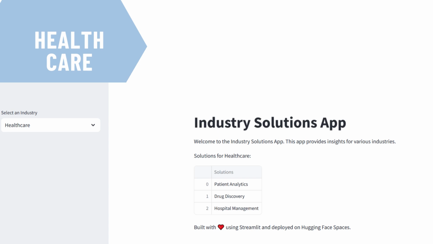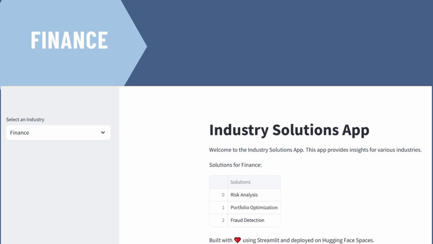Similarly for healthcare, we have patient analysis, drug discovery, and hospital management. These are the solutions for healthcare, although they are not limited, we can extend them. But for simplicity, we use these top three solutions. Then we have finance: risk analysis, portfolio optimization, and fraud detection. In finance, we know that these three are more critical. Like risk analysis, you may be affected by certain risk which is not predicted.